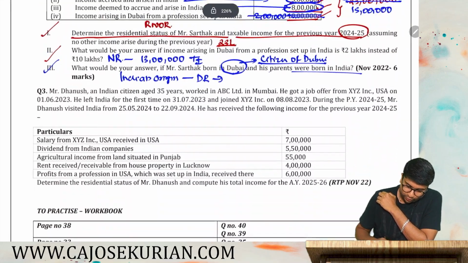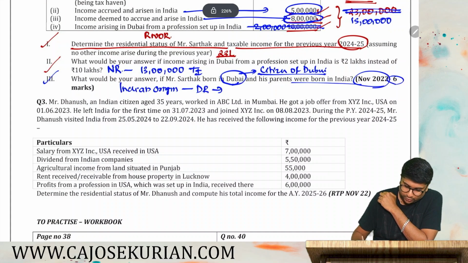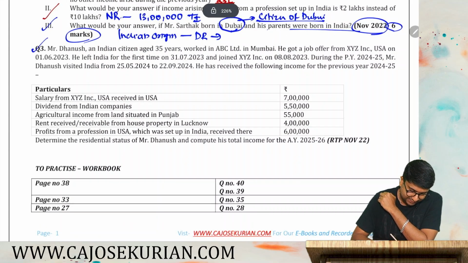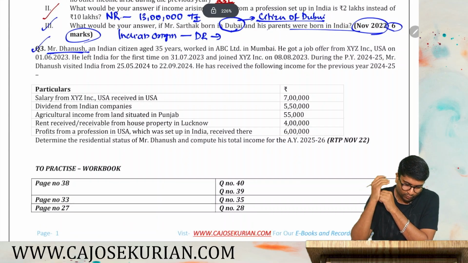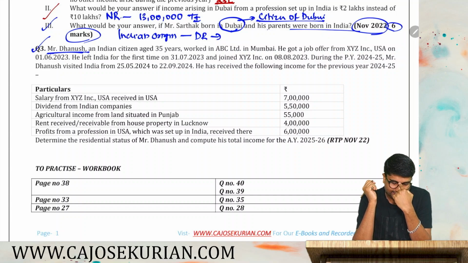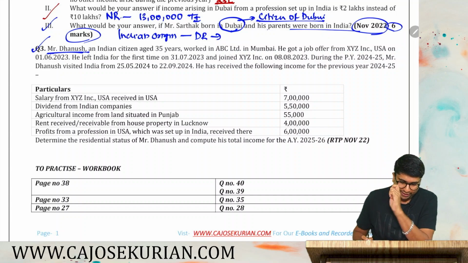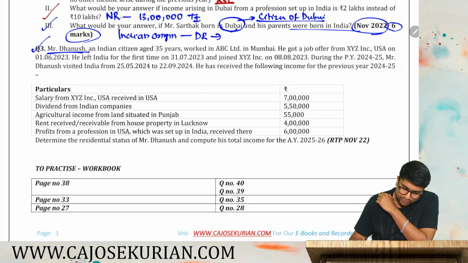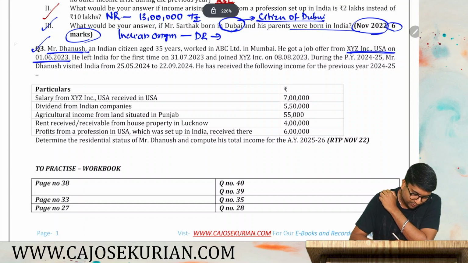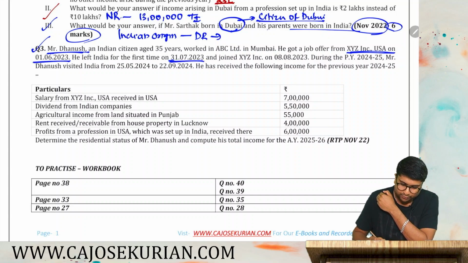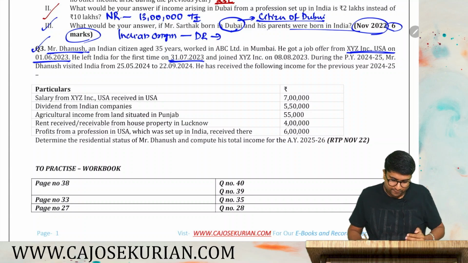Now we have one more question, and this is basically a November 2022 6-mark question. Moving on to the last question in this series, question number 3. Mr. Dhanush is an Indian citizen, age 35 years, worked in ABC Limited in Mumbai. He got a job offer from XYZ Incorporated USA on 1/6/2023, and he left India for the first time on 31st July 2023. So he left India in the year 2023-24.